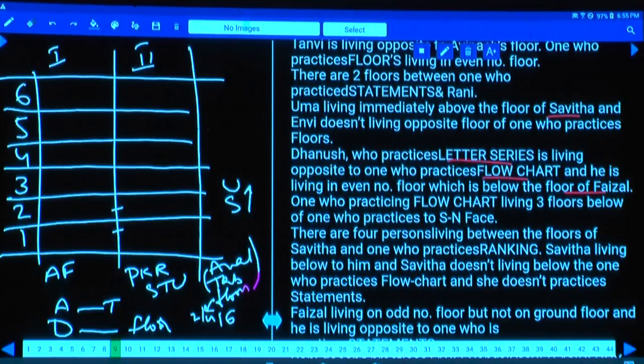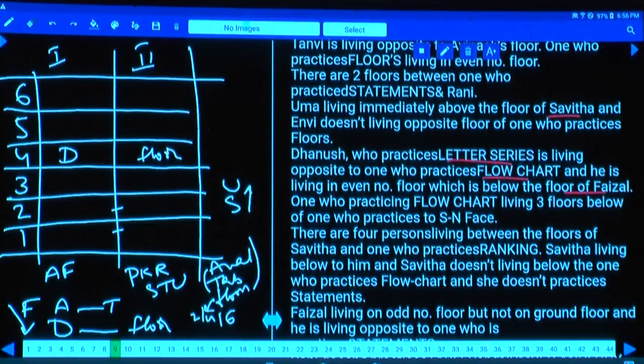Either it could be 2, 4 or 6, but Dhanush is below Faisal. As Dhanush is below Faisal, Dhanush cannot be on the 6th floor, and the floor person is not on the 6th floor. So how many possibilities do we have? 2 possibilities. What are those 2? Dhanush at this place and the person who is working on floor arrangement must be at this place.